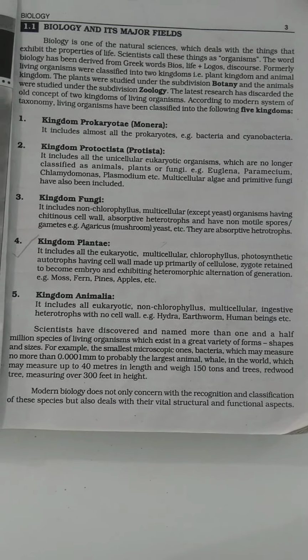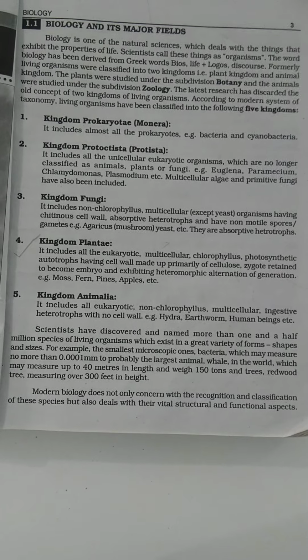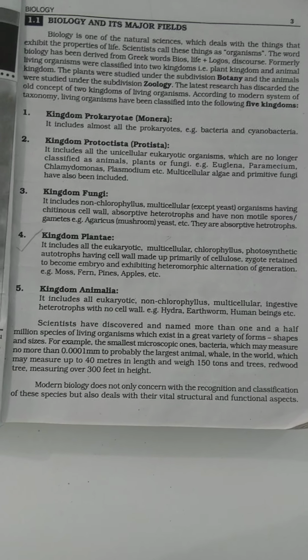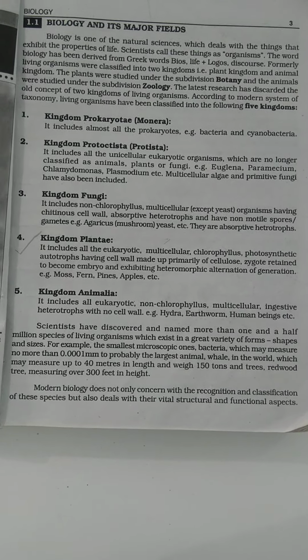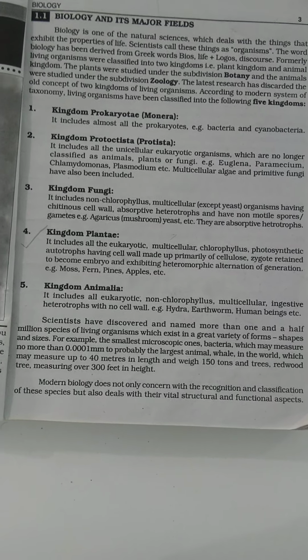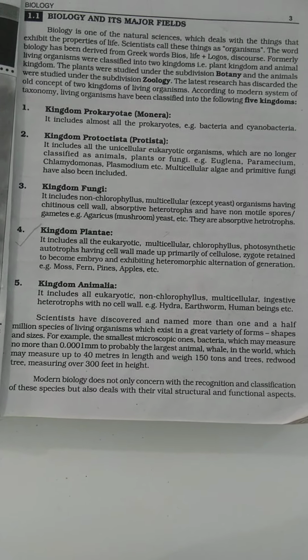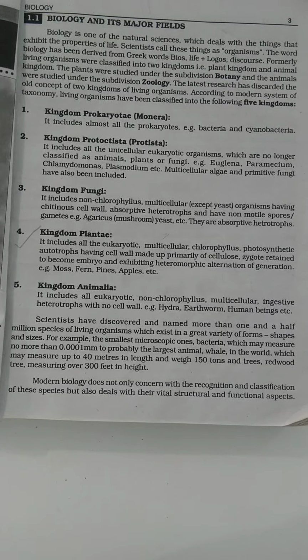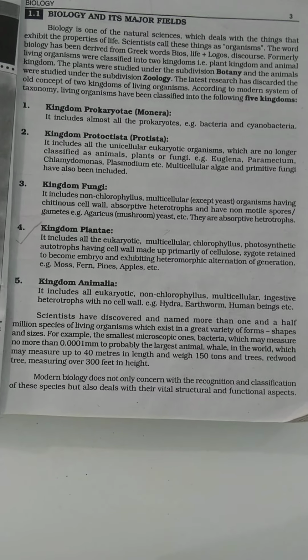Another paragraph shows that scientists have discovered and named more than 1.5 million species of living organisms, which exist in great variety of forms, shapes and sizes.